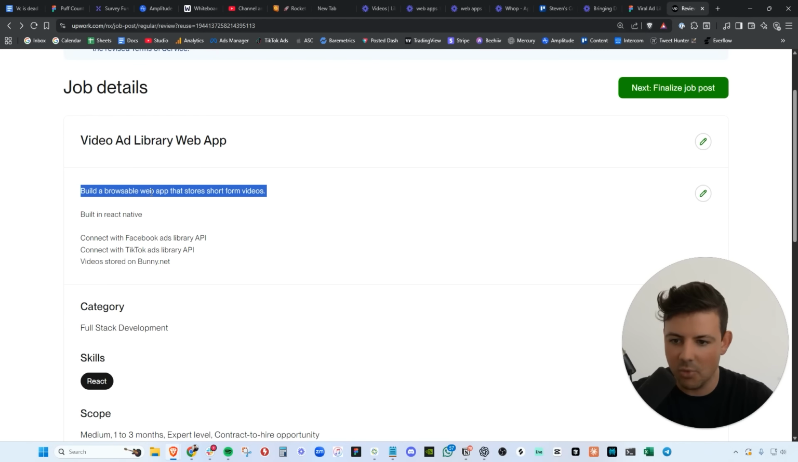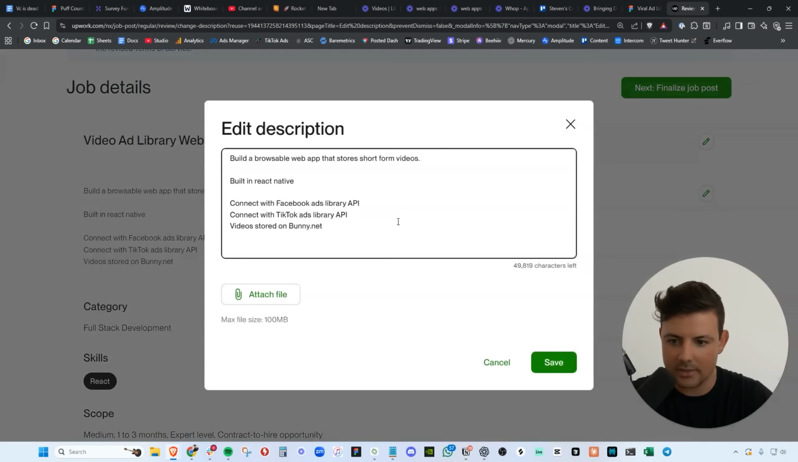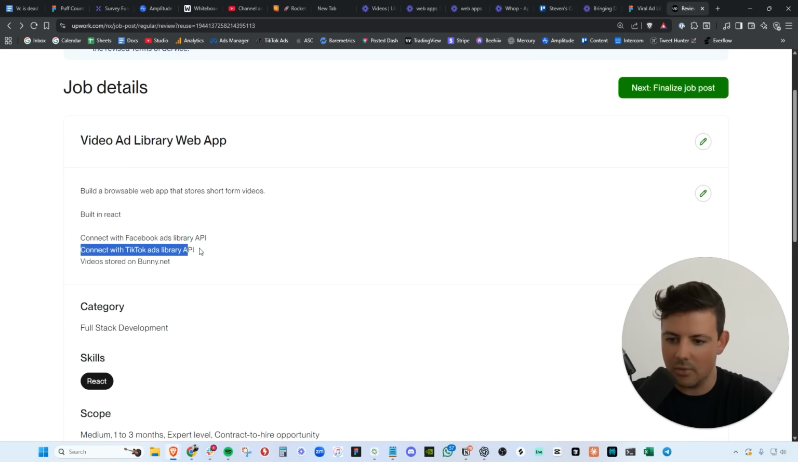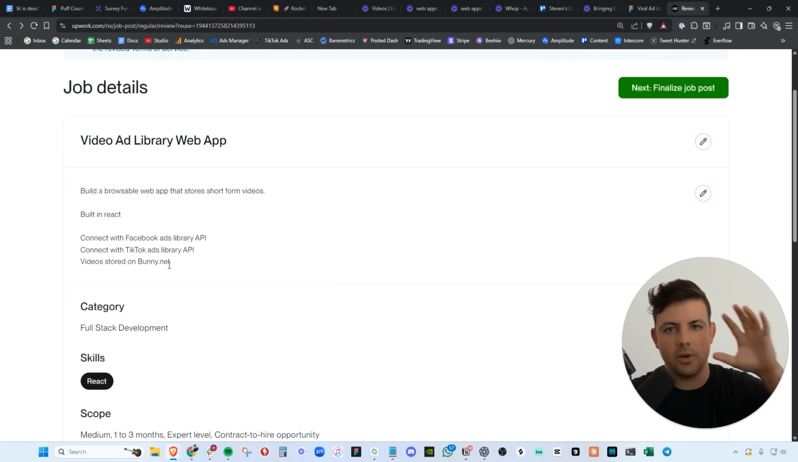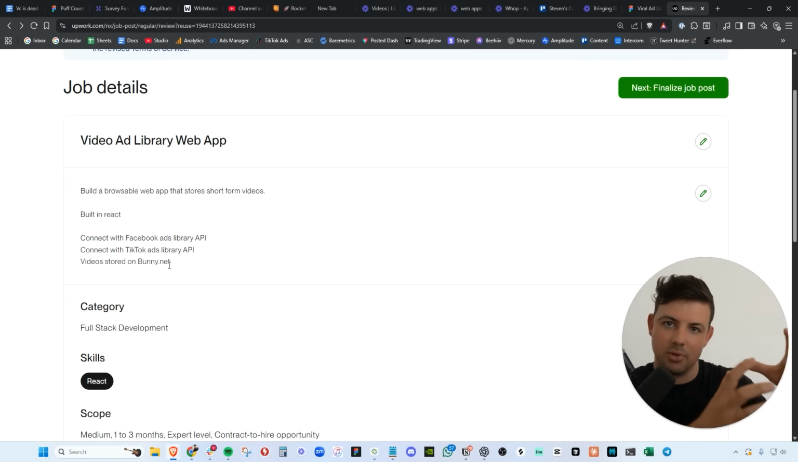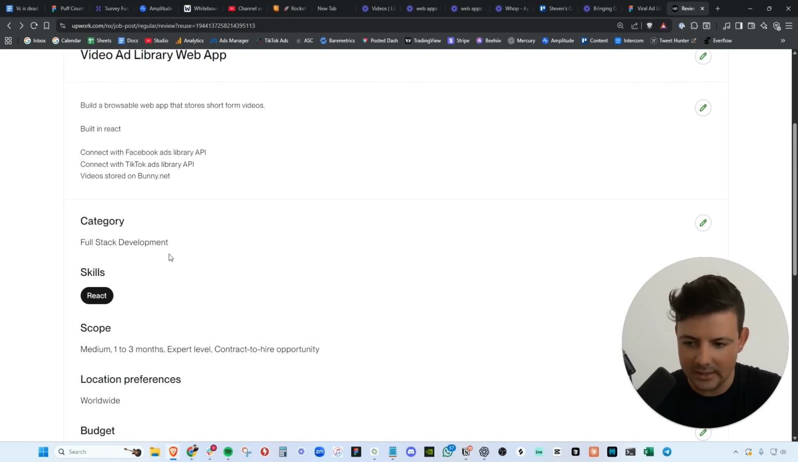We want to build a browsable web app that stores short form videos, the viral ad library. We want to build it in React. I don't know why I wrote React Native. We want to connect to the Facebook ads library. We want to connect to the TikTok ads library. And our videos, we want to be stored on bunny.net. I got very specific with React and bunny.net because that is what Posted is built on. And I plan on this project being able to be bolted on to what Posted already is.